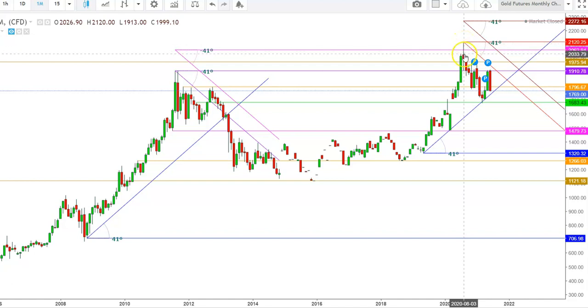But from here, the gold futures witnessed a steep upward move when the gold futures tested a high at the levels of 2120. But here you can see how the gold futures found a sharp sell-off from here during the month of August. So here you can see how this downward pressure continued from September 2020 when the gold futures tested a low at the levels of $1683 during the month of March 2021.